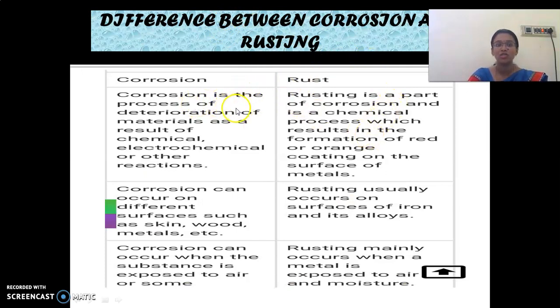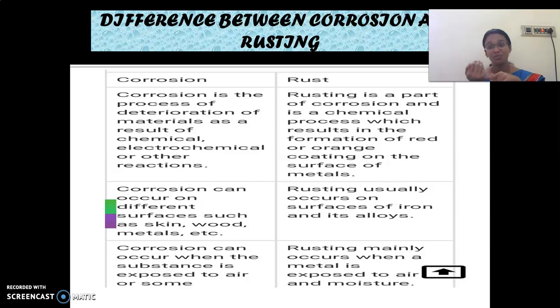Okay? Corrosion is the process of deterioration. Deterioration means damage to materials. As a result, the material will be lost. Here it is a slow process. It takes place one by one. Rusting is a part of corrosion. In corrosion, rusting is one part. Okay? But corrosion is the main process. Rusting is one part of corrosion.